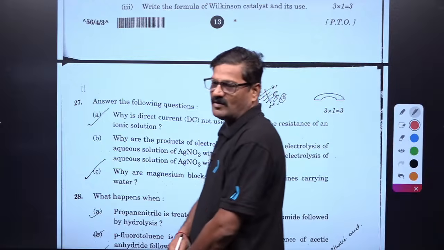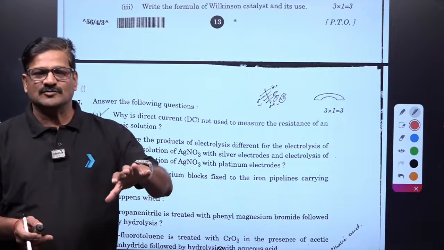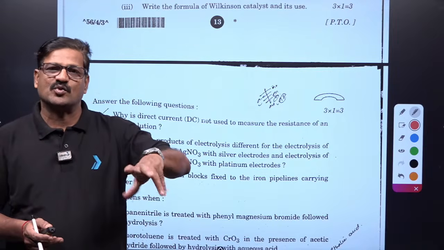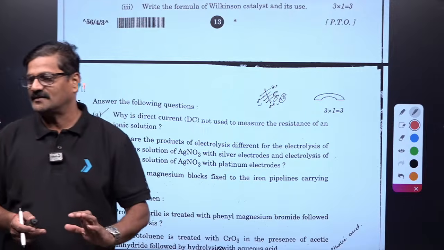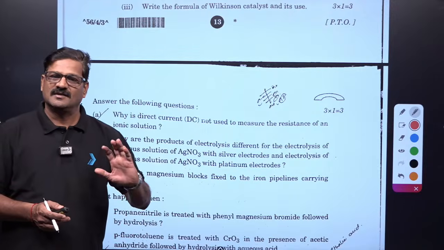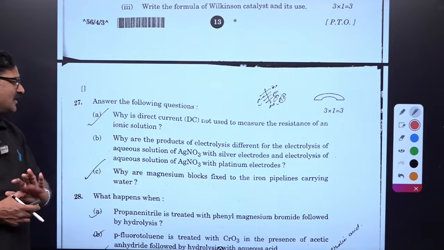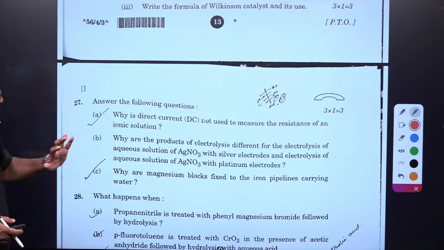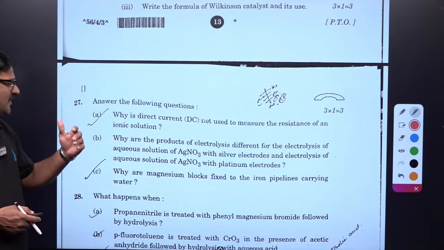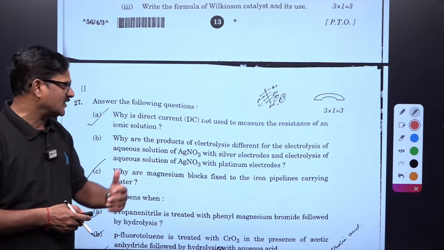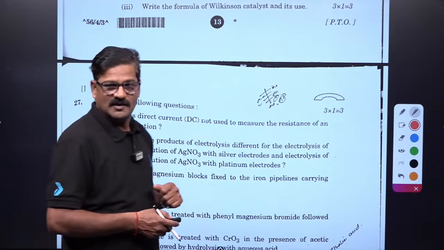solution? Why? Because in the ionic solution, when you use a direct current, the electrolysis is going to take place, and so many complications are there. And to avoid that, DC is not used, an alternating current is used. Why are the products of electrolysis different for electrolysis of AgNO3 with silver electrodes and electrolysis of aqueous AgNO3 with platinum electrodes?